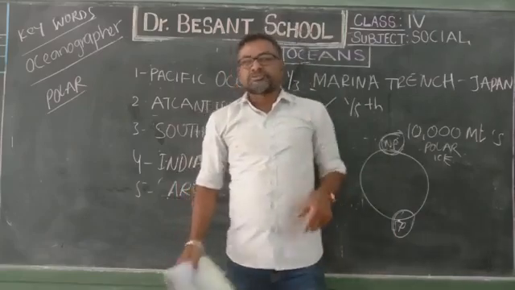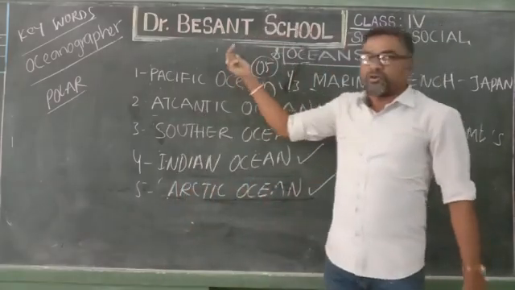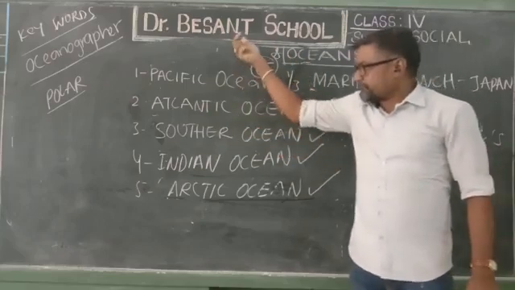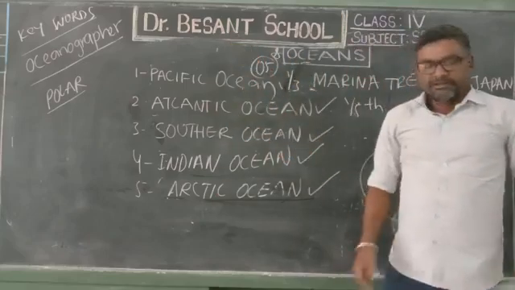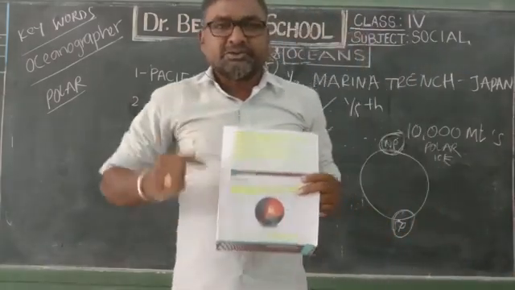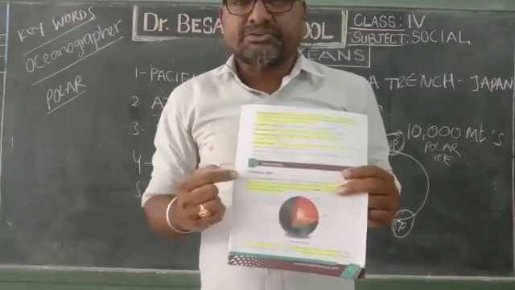Today, children, in conclusion, we discussed the continents and the oceans. There are 7 continents and 5 oceans. In page numbers 7, 8 and 9, we discussed the continents and the oceans.